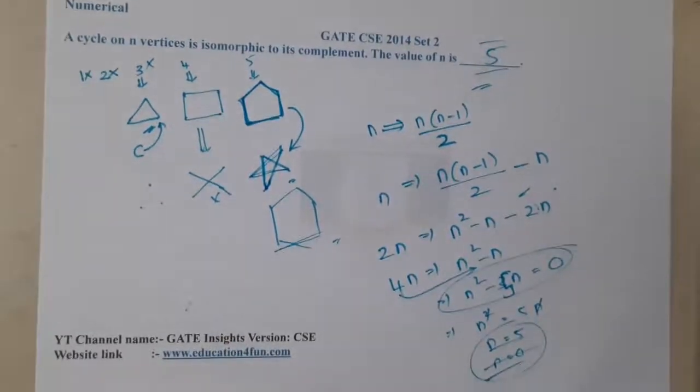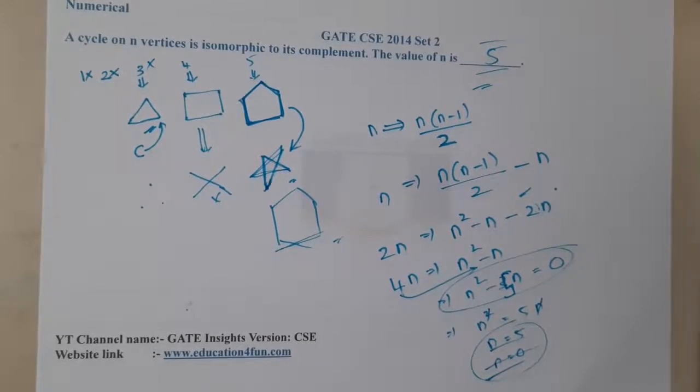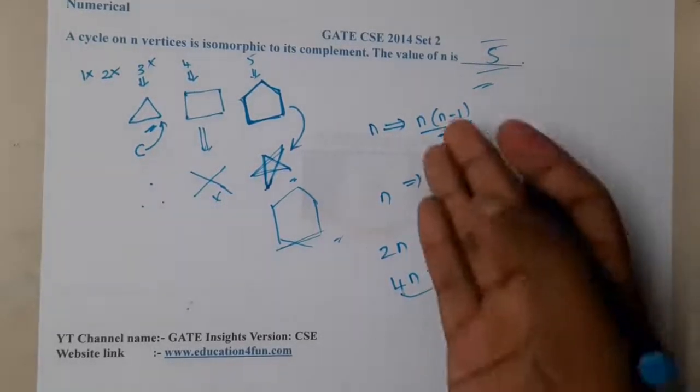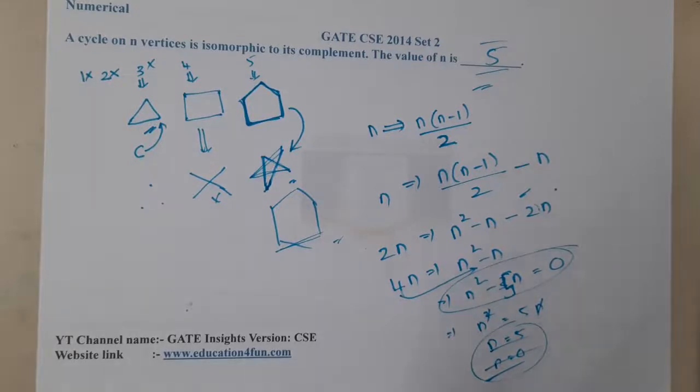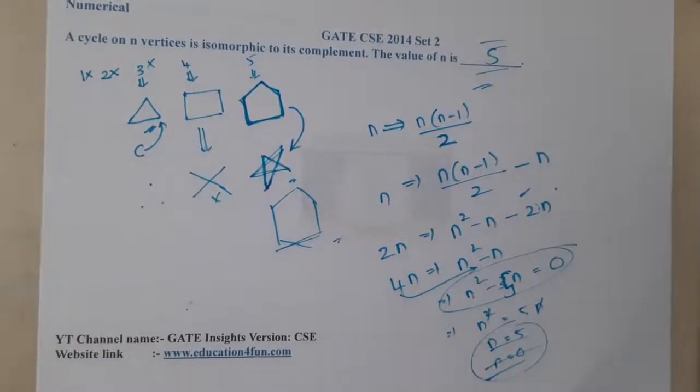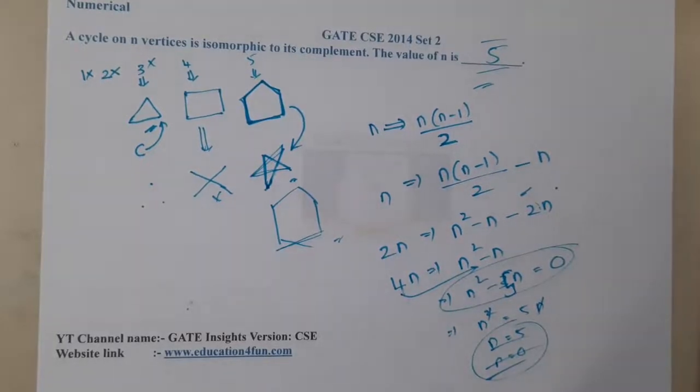So you can solve it in multiple ways, guys. Graph theory has this advantage: you can follow some derivations or methods, and a few problems you can solve with simple examples. I hope everyone got a clear idea about this question. In the next lecture, let us continue with the next question.